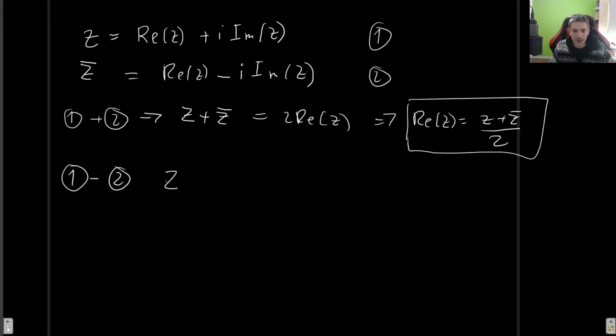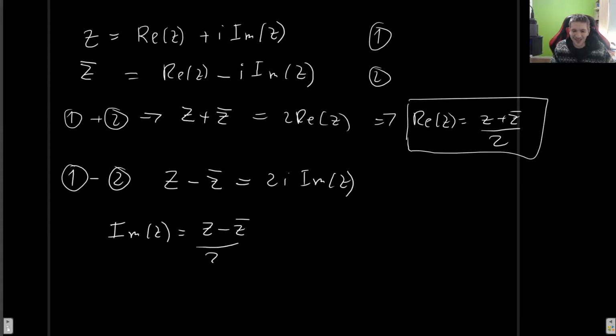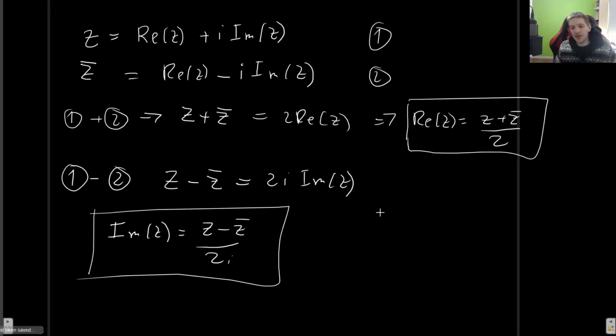So we get z minus z bar. This is going to be equal to 2i times the imaginary part of z. So we can now determine that the imaginary part of z is going to be z minus z bar divided by 2i. All right? So these two are quite important to know.